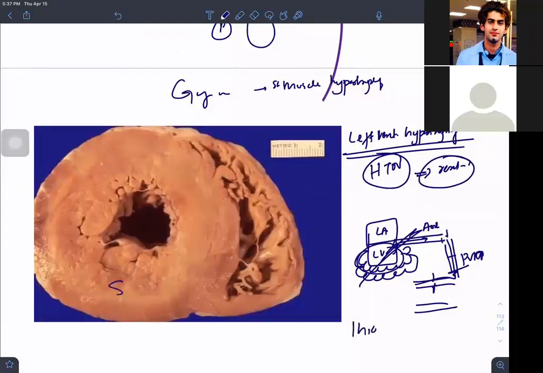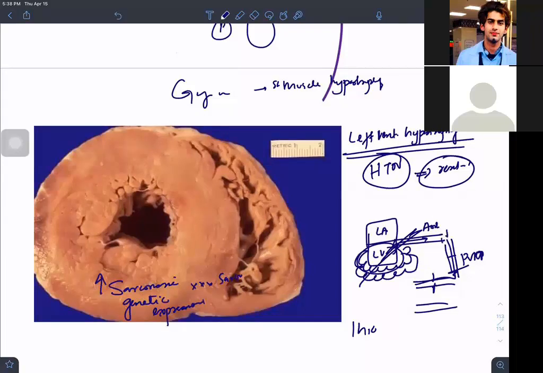So you are getting an increased sarcomeric genetic expression, leading to the formation and multiplication of sarcomeres. That will depend now on whether it is a concentric or another type of hypertrophy. But right now I am telling a general concept that you are increasing the mass of this muscle.